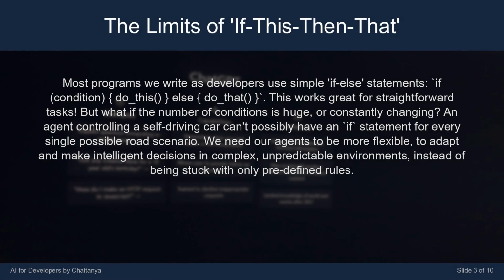Most programs we write as developers use simple if-else statements. If condition, do_this, else do_that. This works great for straightforward tasks. But what if the number of conditions is huge, or constantly changing? An agent controlling a self-driving car can't possibly have an if statement for every single possible road scenario. We need our agents to be more flexible, to adapt and make intelligent decisions in complex, unpredictable environments, instead of being stuck with only predefined rules.